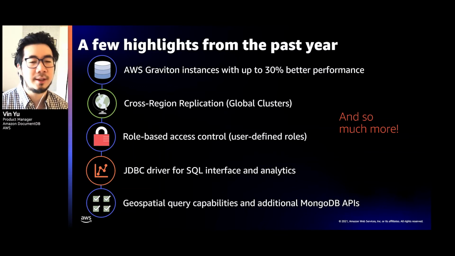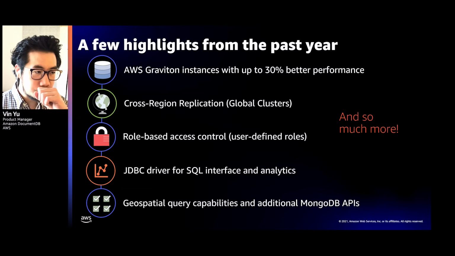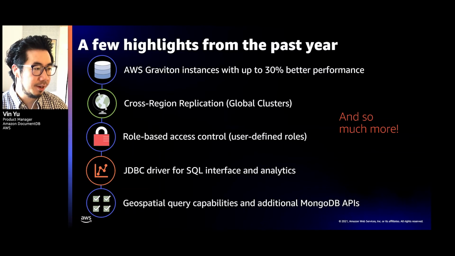We also released Graviton instances, as noted on the first line here, and this provides you with up to 30% better performance for the same type of instance that you'd been using before. So those T and R5 instances, you can convert to using Graviton instances and get up to 30% better performance. We just talked about global clusters, which enables you to have more of a global footprint with your data.